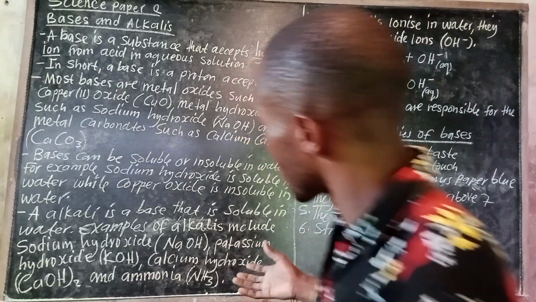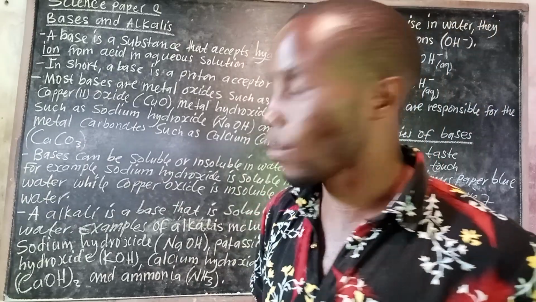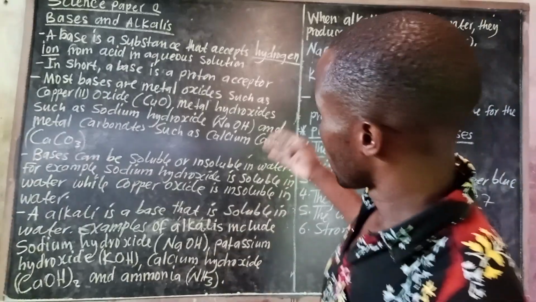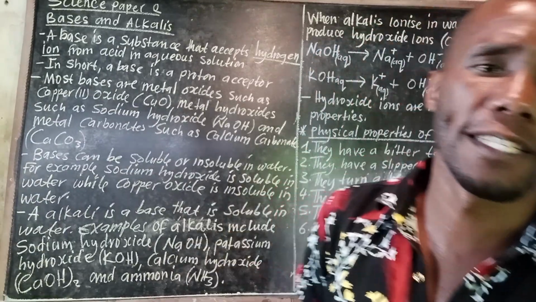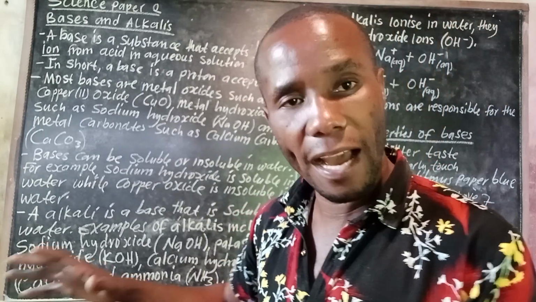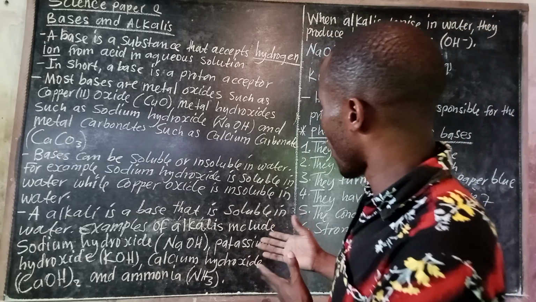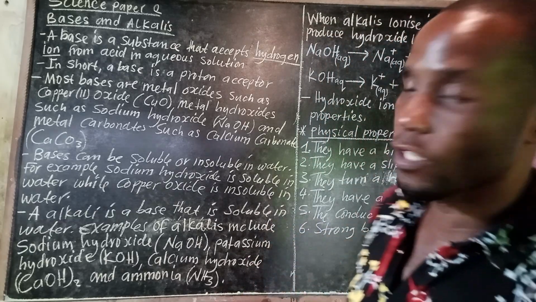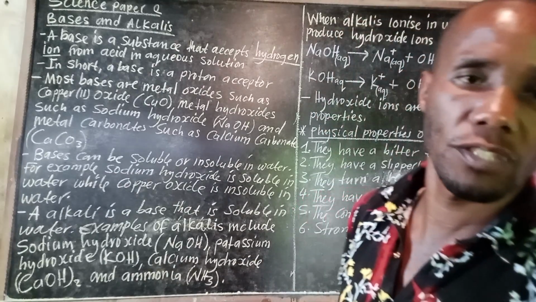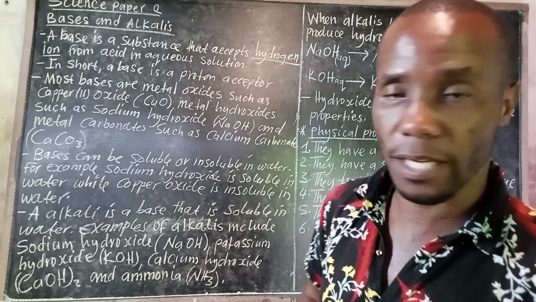So when you look at the information given here, you are able to attest that metal hydroxides are what? Alkalis. All those, they are alkalis. For example, we have sodium hydroxide, potassium hydroxide, as well as ammonia, which is also an alkali.